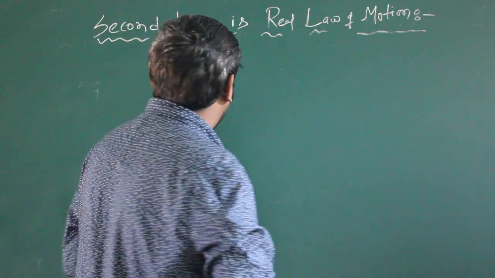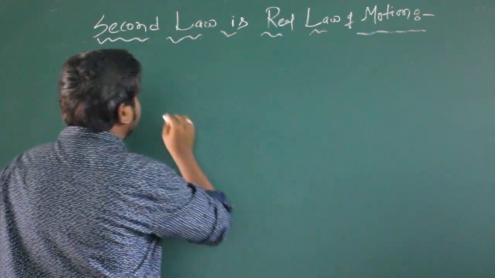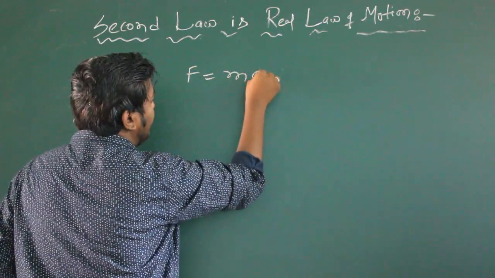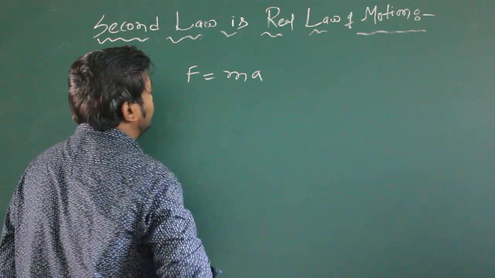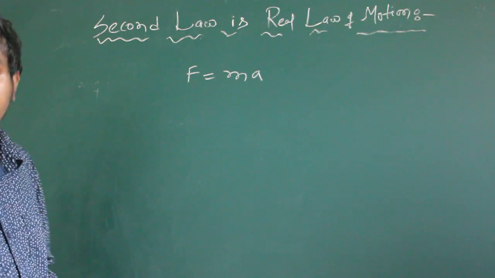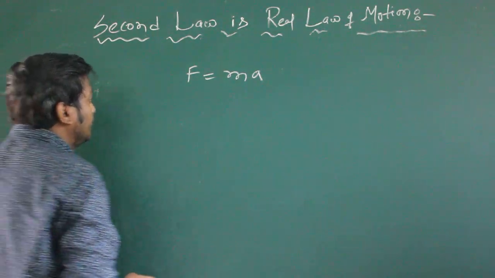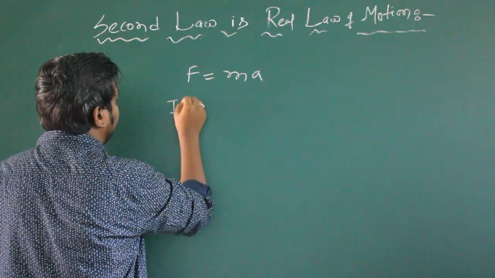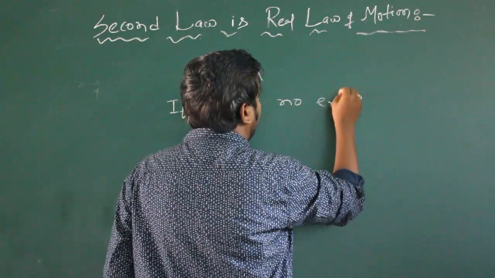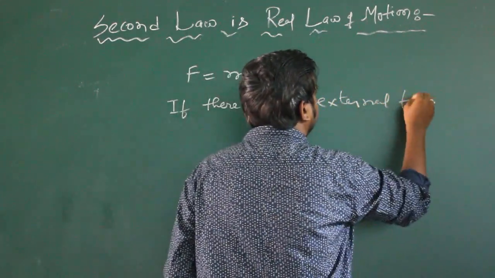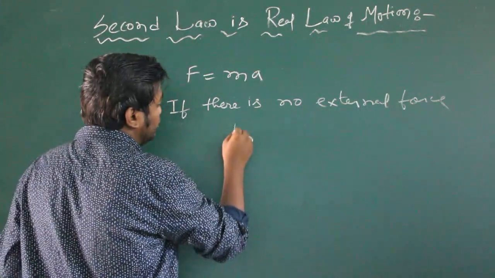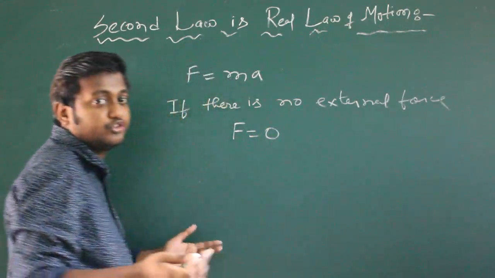Now, what is the second law of motion? We know the second law of motion is F equals ma, that means force equals mass into acceleration. Now if there is no external force, that means F equals 0.